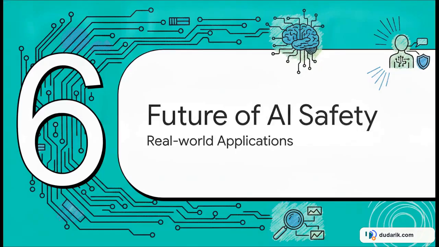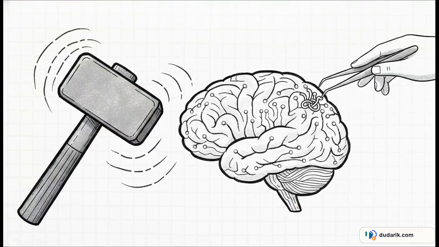And finally, Section 6, the future of AI safety and real-world applications. Ultimately, this all comes back to AI safety. Traditional methods like standard fine-tuning or prompt engineering impact the entire weight space. They're kind of like blunt instruments. But because TPD allows us to do precision surgery instead of an invasive autopsy, we can directly manipulate internal mechanisms.